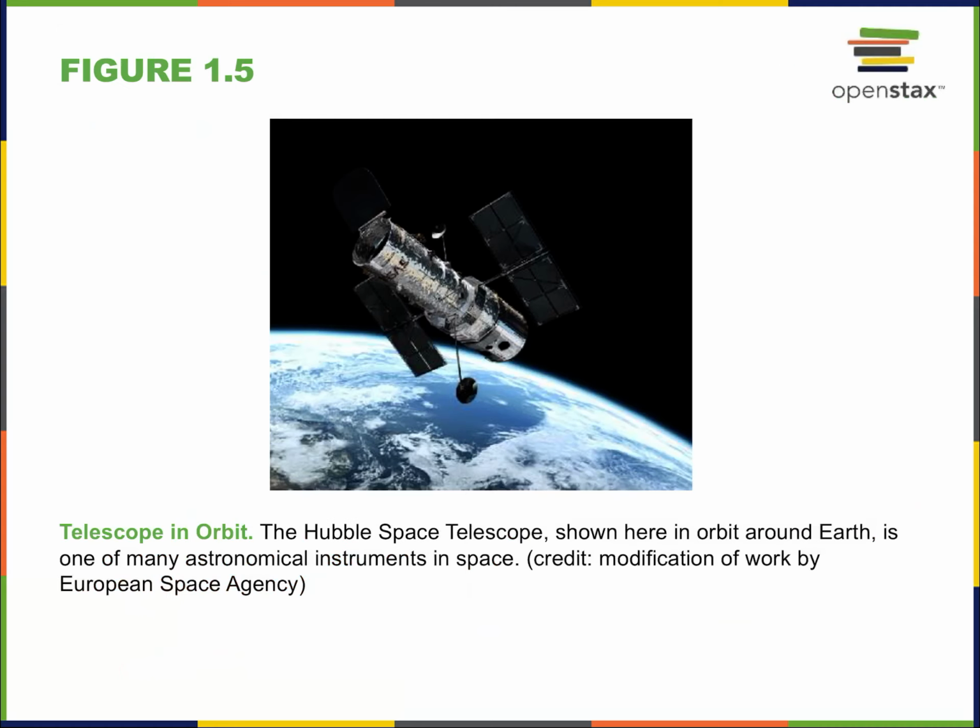Okay? Here we have a telescope in orbit. Maybe you've heard of the Hubble Space Telescope. Shown here in orbit around Earth, it is one of many astronomical instruments in space. Why do we put astronomical instruments in space? So that our own atmosphere does not interfere with our recordings. When we have an instrument out in the vacuum of space, we can record distant things with no interruption of those signals passing through the atmosphere. Okay?